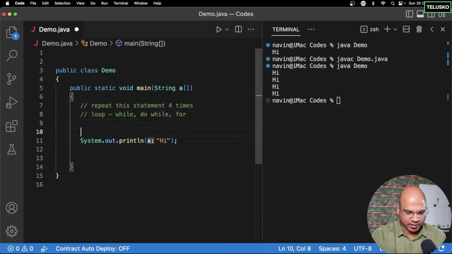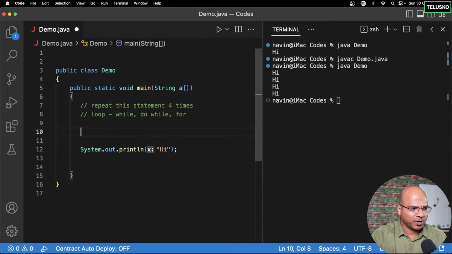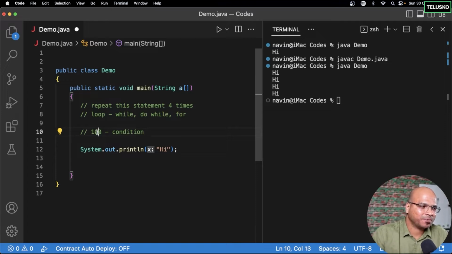Now, just to give you a hint, maybe you want to repeat certain things multiple times, but then what will be the condition? Maybe you want to print that 100 times. That means there is a finite number. 5 times, 10 times, 8 times, 15 times, 20 times, 25 times, 100 times. Or maybe you want to do something based on some condition. For example, do something till I press the enter button. Do something till the system is alive. So maybe you want to do something a finite number of times, or maybe you want to do something based on some condition. And for that, we have different types of loops available.